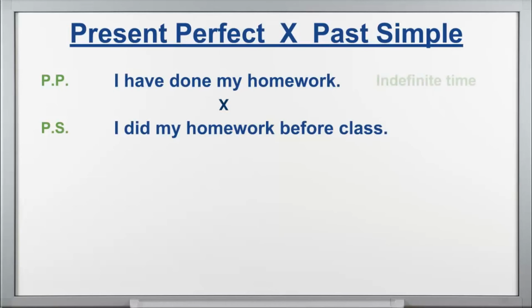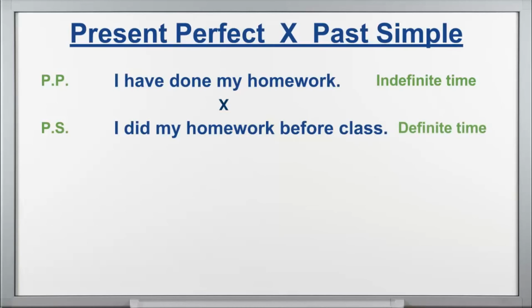I have done my homework indicates that it's an indefinite time. It's in the past, but it's indefinite. It's not an exact time, okay? I don't know what time or I don't know exactly when I did the homework. Okay? Now, when I say I did my homework before class, it's a definite time before class.